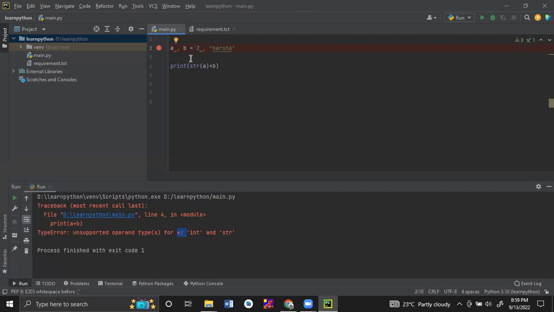Fraction values, like for example, there is no dot in the number, so we will call it a whole number. This whole number, in programming languages, we tell the data type is an integer data type. If there is a fraction, we tell it as a float value. Now we will check that 2.5.